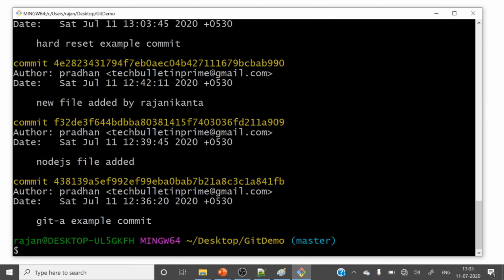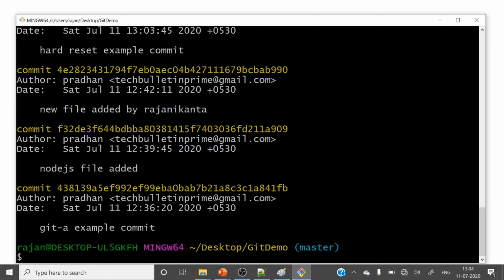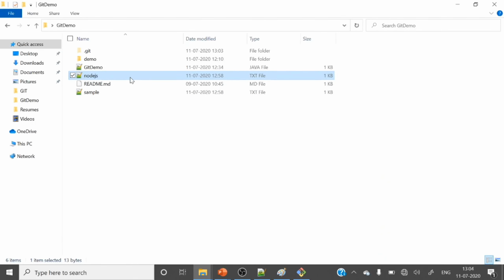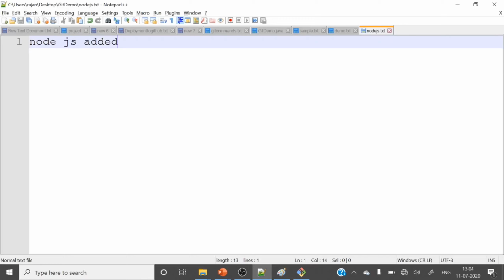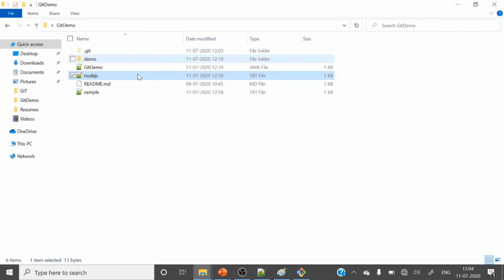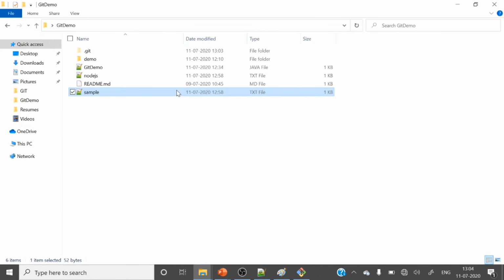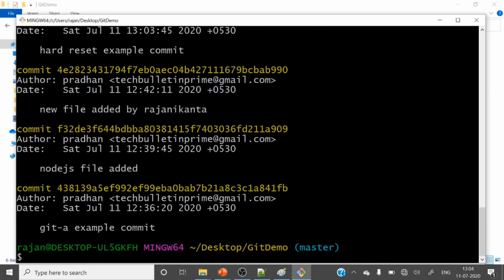Quit this one. Now let's do a hard reset, right? So let me go to this folder. In node.js, here we have added this line, right? So this line is there. If you do a hard reset, this entire line will be removed. And in sample we have added one more line, it seems, right? So if you do a hard reset, this will also remove that entire code. So let's do a hard reset.